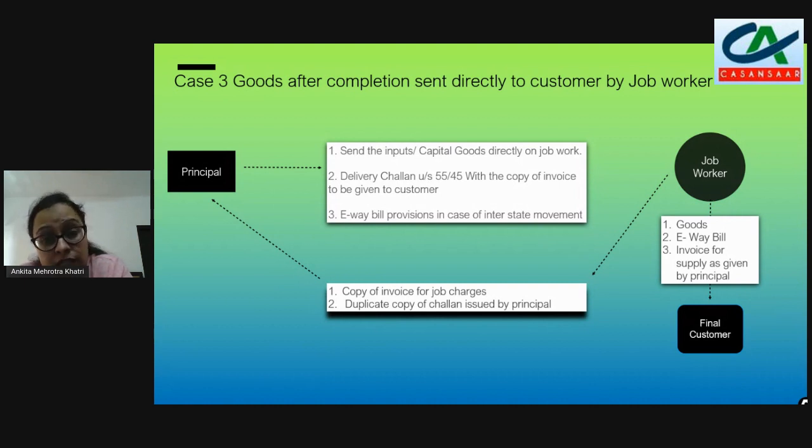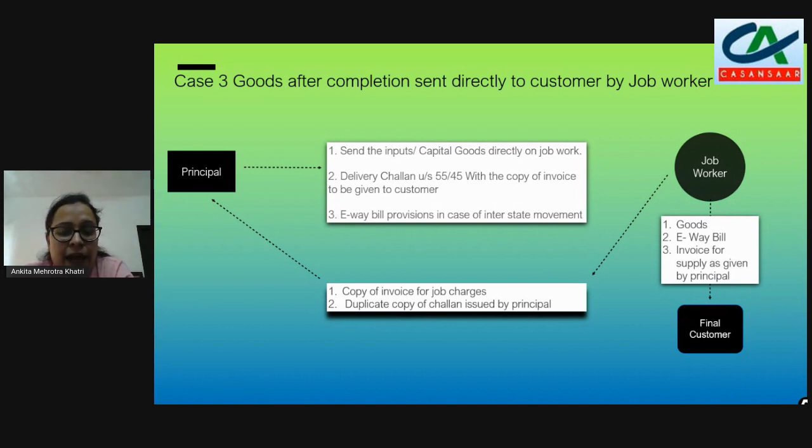Secondly, if it is within the same state, then whatever the state provisions are saying. Some states say above the value of 50,000, some have said above the distance of 10 kilometers, some take both the things as per the CGST rules. So it depends upon the state, what your state act is saying, then you have to refer to that act.